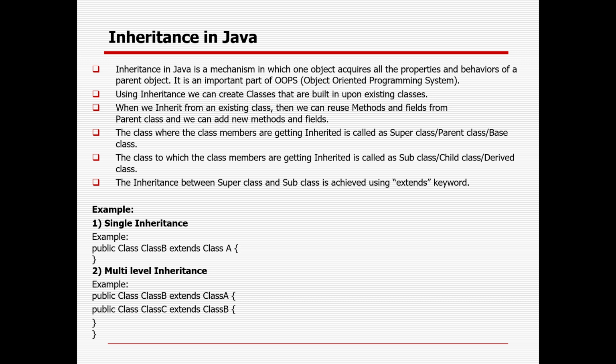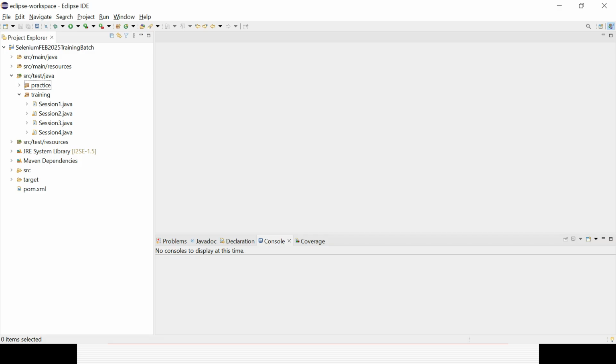In Java, single inheritance and multilevel inheritance are possible, but multiple inheritance is not possible through the OOPS concept or through inheritance, but it is still possible with the help of the interface. We will discuss that slowly. So how will the inheritance happen? Let's try to give some real-time problem, and then we can go for a solution.